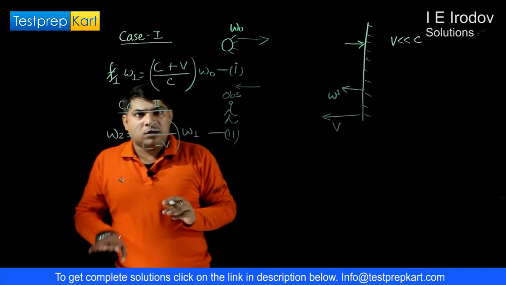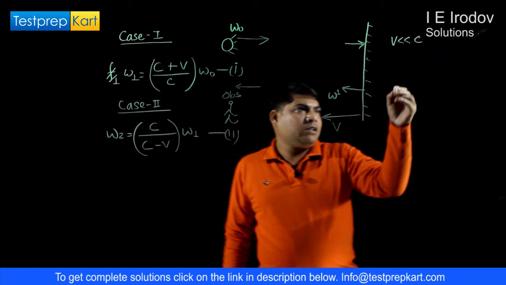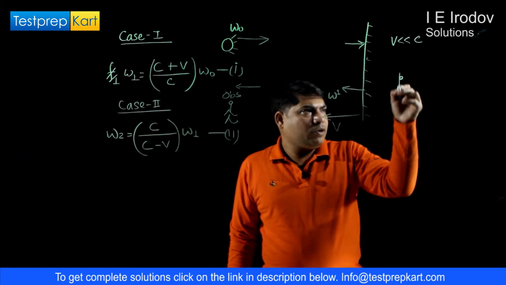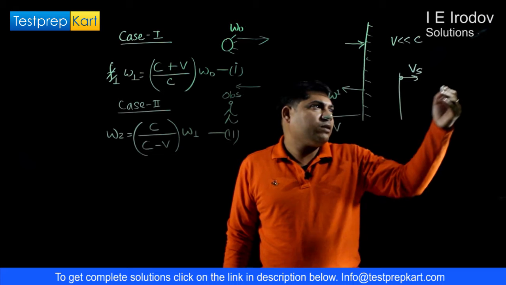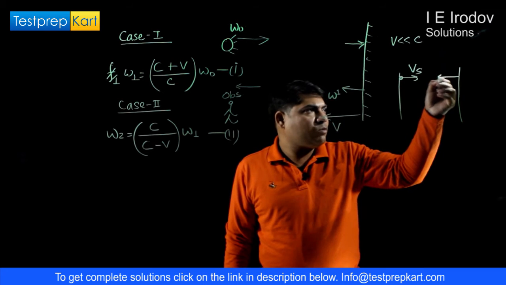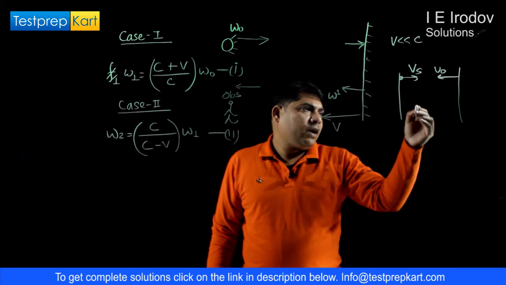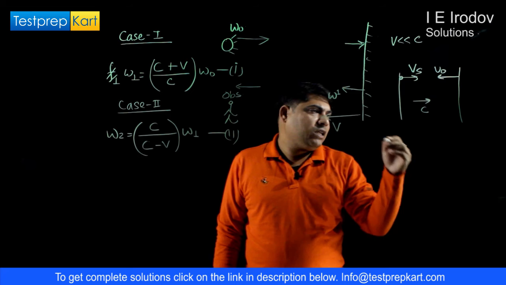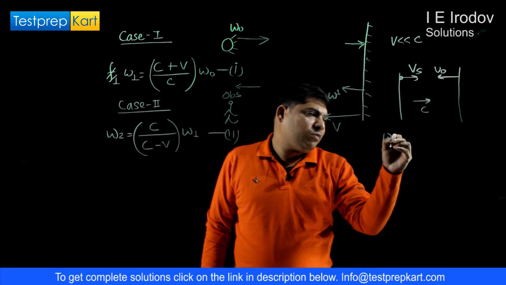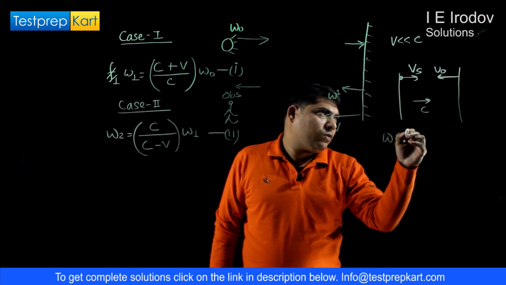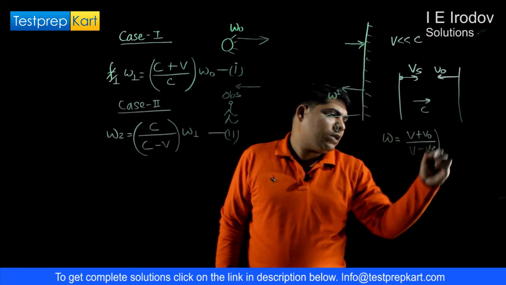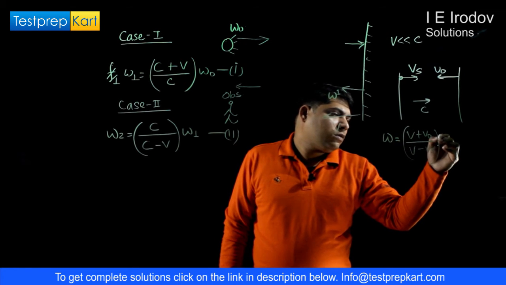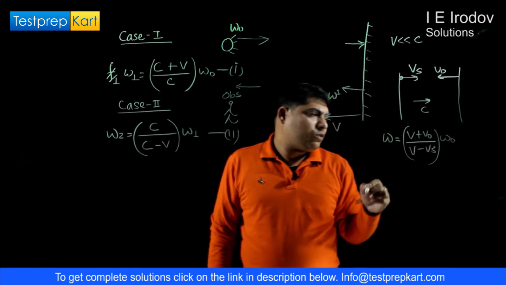We can establish the Doppler relation using a very basic concept: if the source is moving towards the observer and the observer is moving towards the source, and the speed of light is c, then the frequency received by the observer is equal to v plus vo upon v minus vs, into the frequency emitted by the source.